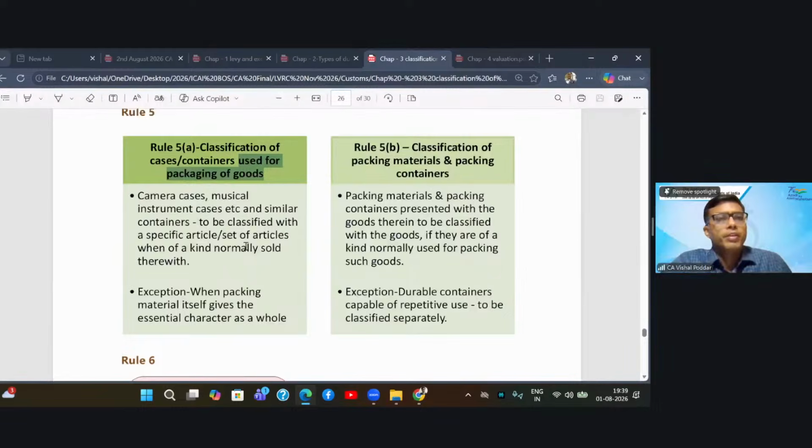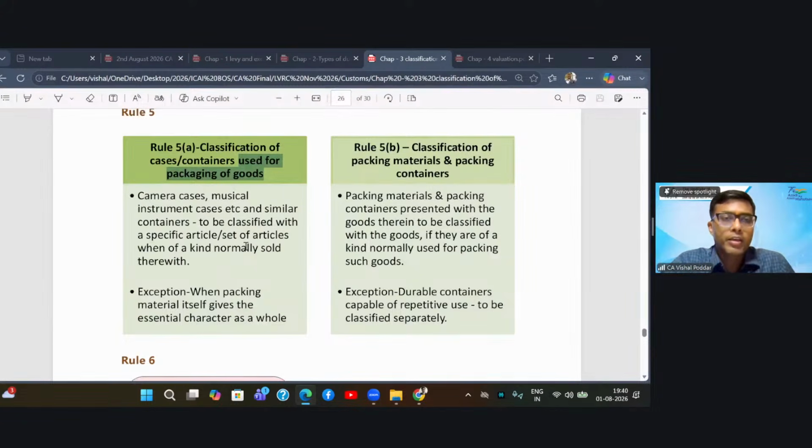In this case, where they are made so specific that they can be used only for packing or holding a particular product, interestingly, Rule 5A says you classify your packing material in the heading of the goods for which they are designed.